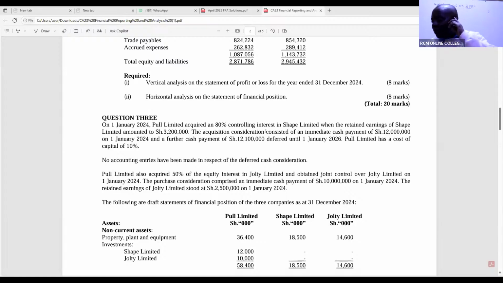When the retained earnings of SHAPE was this. The acquisition consideration consisted of an immediate cash payment, 12 million, paid by the parent. Parent is, in this case here, Pool. And then on 1st January 2024, a further cash payment of 12.1 million deferred until future. And the cost of capital is 10%.